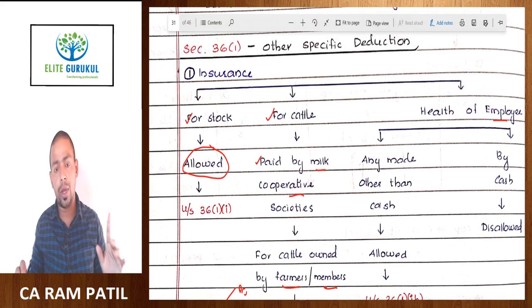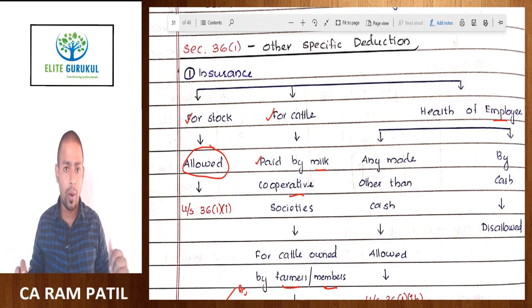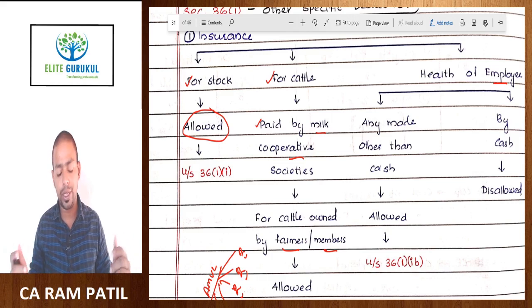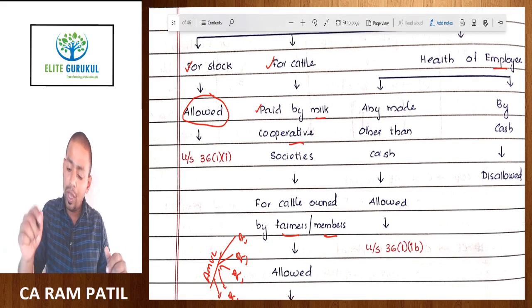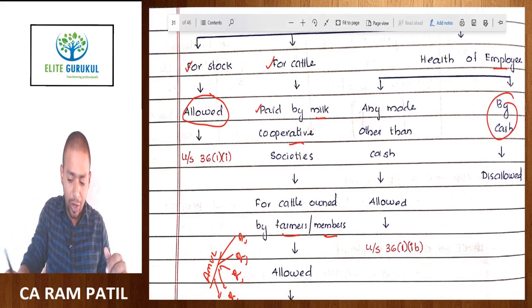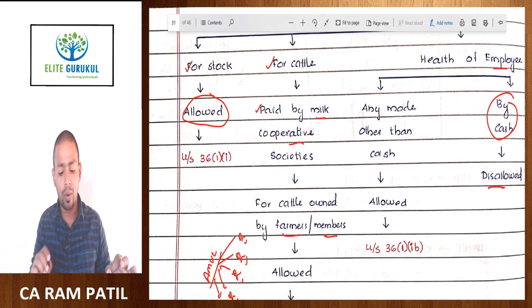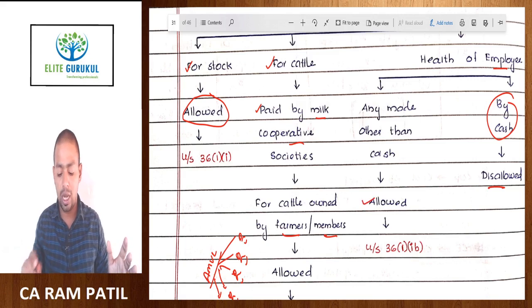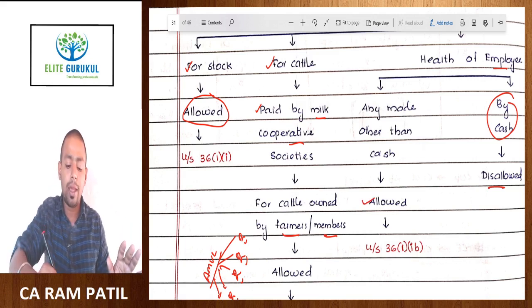of employees. Now health insurance of employees, including their family, is allowed as a deduction, because as an organization it is your responsibility to take care of the health of your employees. So if it is paid by cash, it is disallowed, and if it is paid by any mode other than cash, then it is allowed. Please understand, here the language is any mode other than cash.